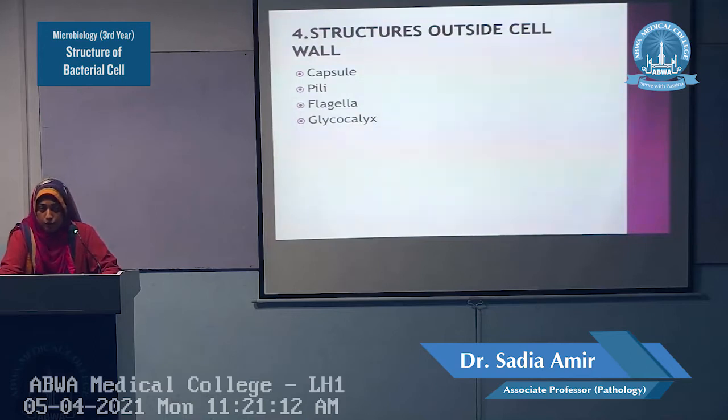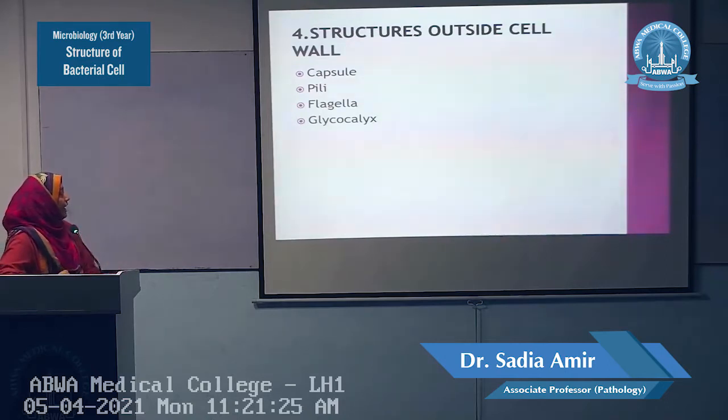Now there are certain structures which are found outside the cell wall. These are four important structures: number one the capsule, number two pili, flagella, and glycocalyx. Out of these four, the capsule is of prime importance. We will study them one by one.